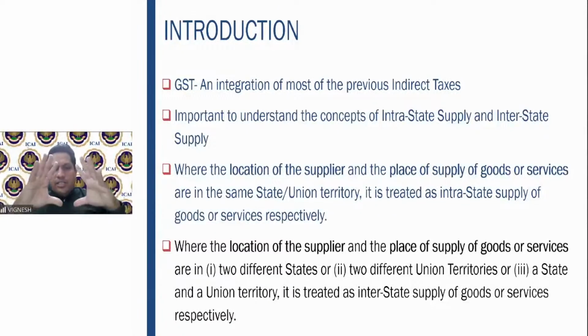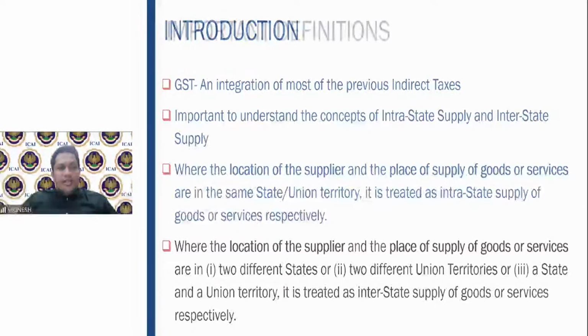So this is your intrastate supply when these two are happening in the one state. Interstate supply is absolutely the opposite. The location of the supplier and the place of supply are either in two different states, or in two different union territories, or in one state and one union territory. Then it is an interstate supply of goods or services. That is, between two states, it becomes an interstate supply.